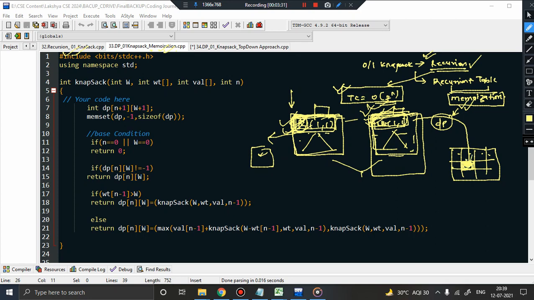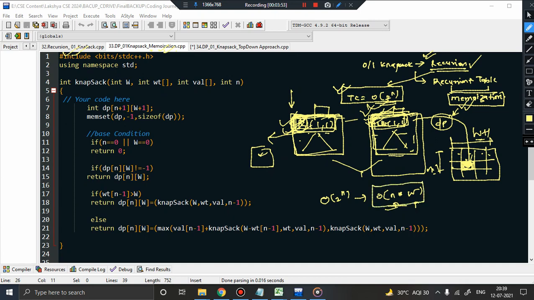This way we found that the time complexity was reduced from order of 2 power n to order of N into W, where N is the number of items and W is the capacity of the knapsack. The dimension of this table was N plus 1 cross W plus 1. Ignoring the constants, the time complexity was found to be order of N cross W.